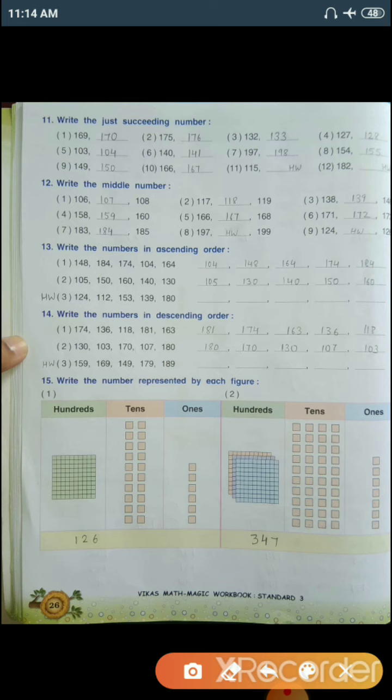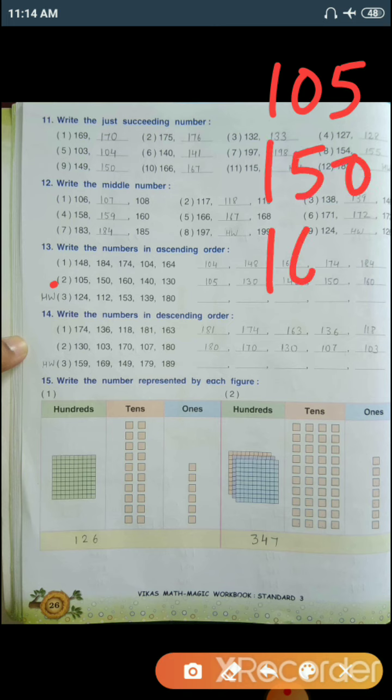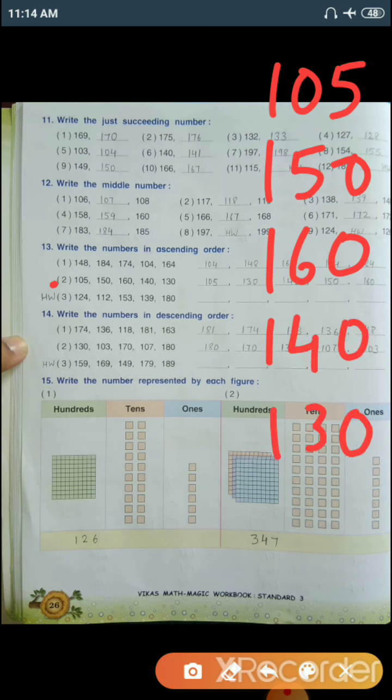Now number 2 is 105, 150, 160, 140, 130. In all these numbers, the first digit is 1. So we'll concentrate on the second digit. Which one is the smallest? 0, 5, 6, 4, 3. So 0 is the smallest.